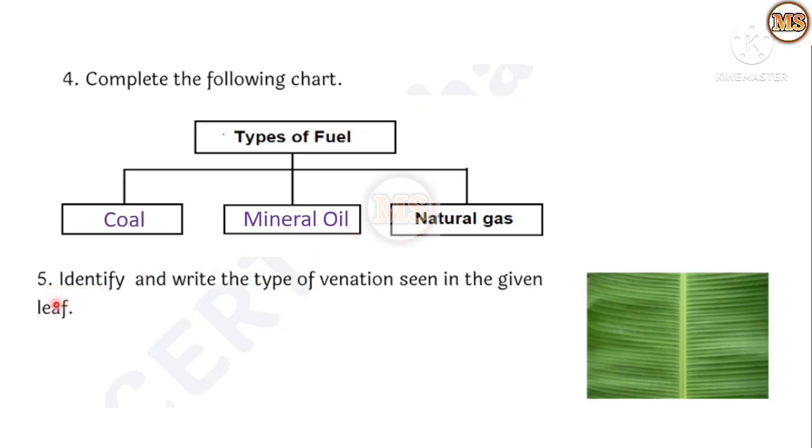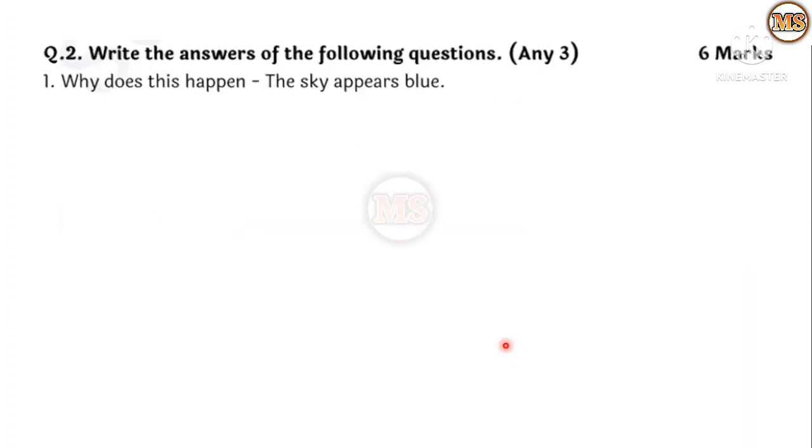Then the fifth point, identify and write the type of venation seen in the given leaf. So here a diagram of a leaf is given. This is a monocot leaf and it shows the venation. These veins are running parallel. So we can write parallel venation.